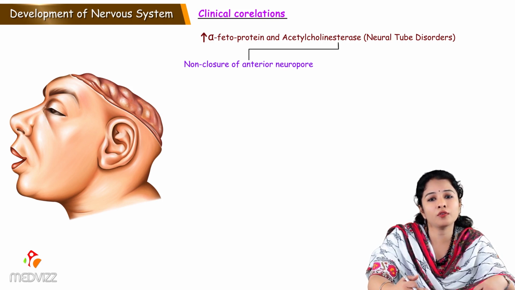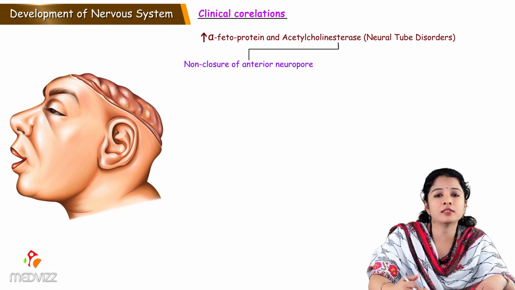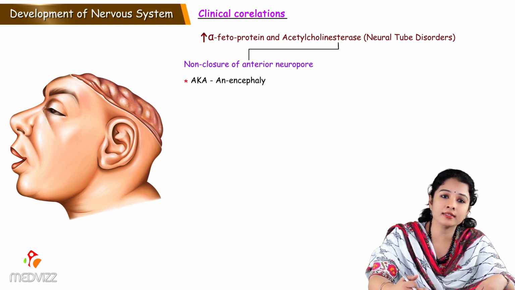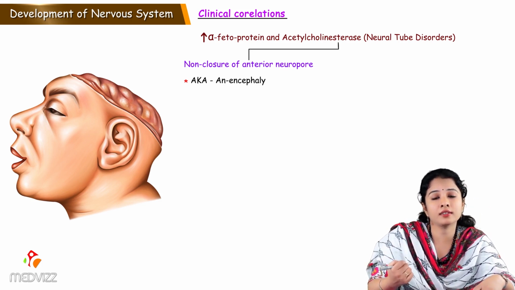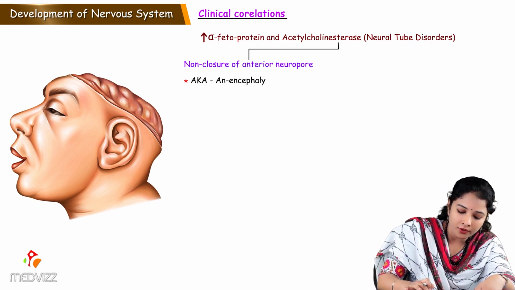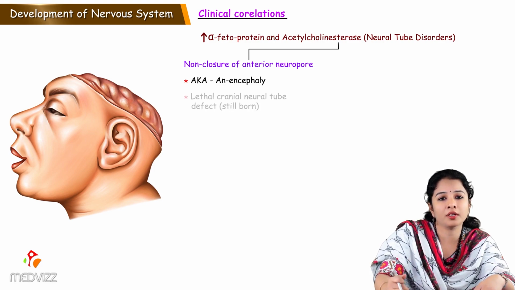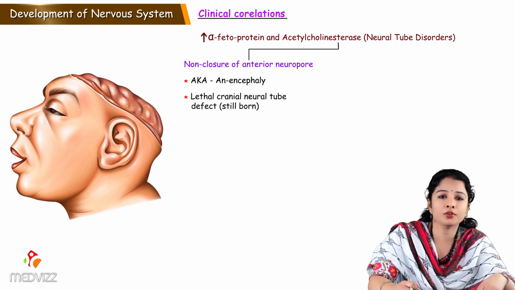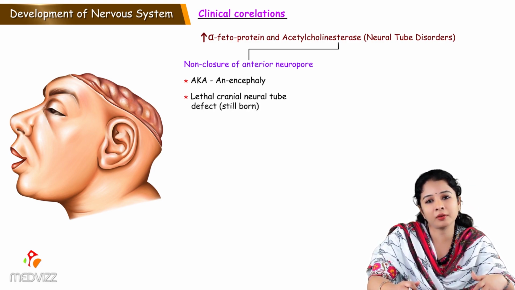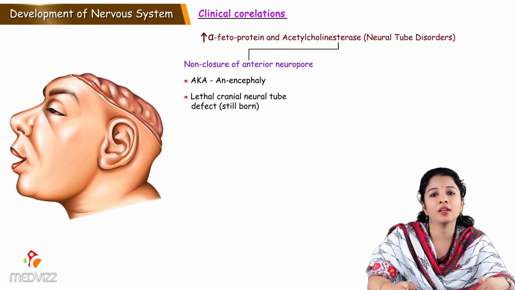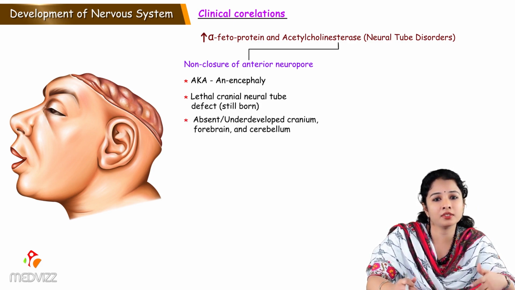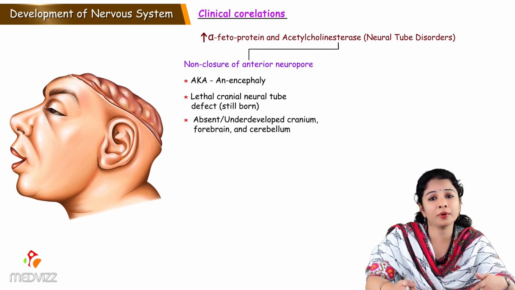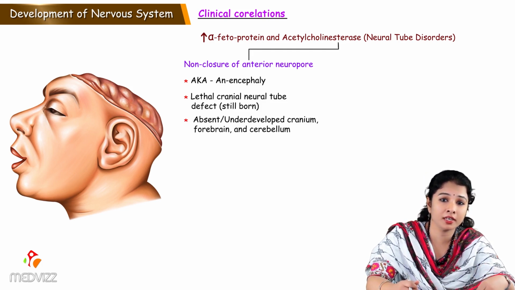So non-closure of anterior neuropore results in a condition called anencephaly. So this is the anencephaly condition here, where the cranium is not formed. It is a lethal cranial neural tube defect, meaning the baby will be stillborn at birth, and it manifests with absence or underdeveloped cranium. The cranium is not formed, and the forebrain or cerebellum may be absent completely or may be underdeveloped,